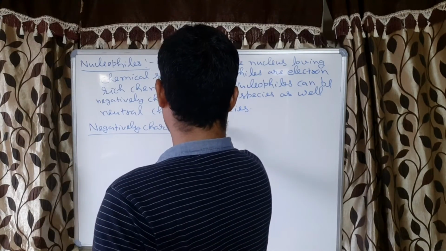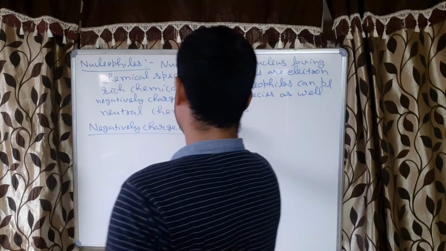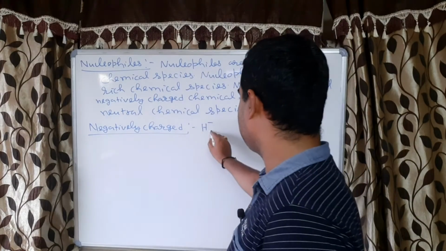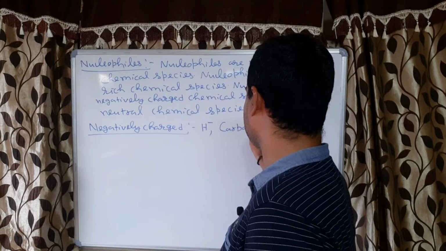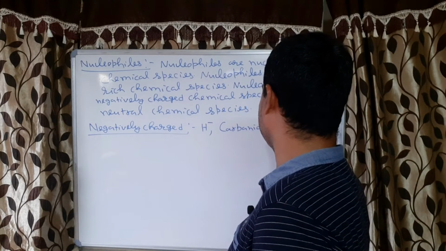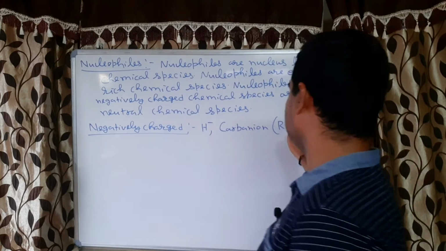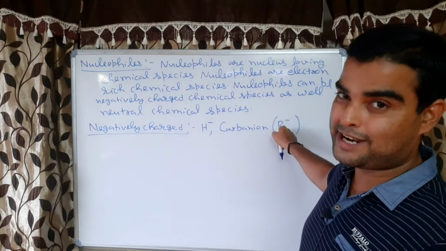Negatively charged like hydride, correct, or carbanion. Carbanion like R minus, and R plus is carbocation, correct?